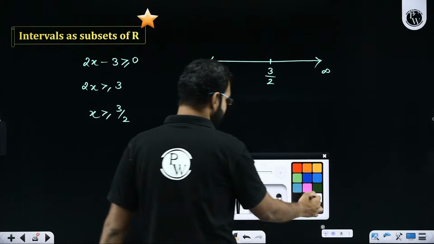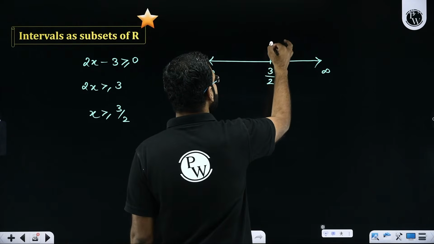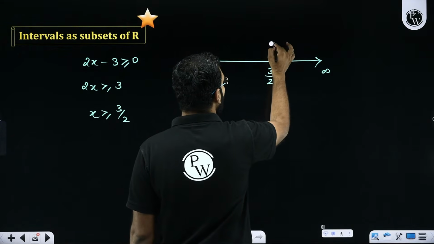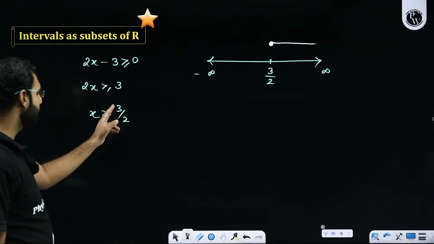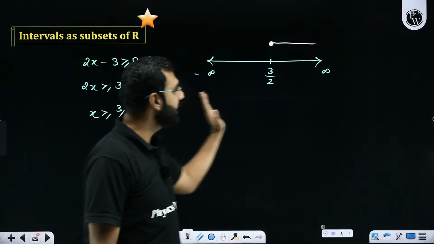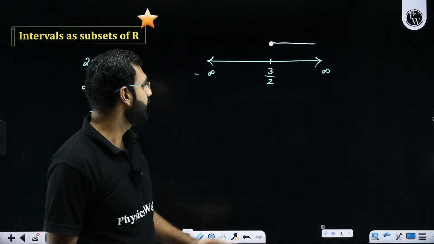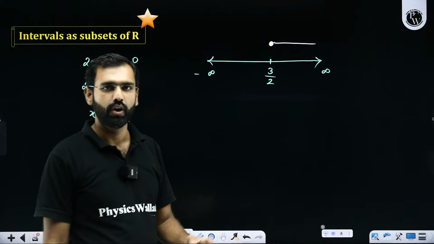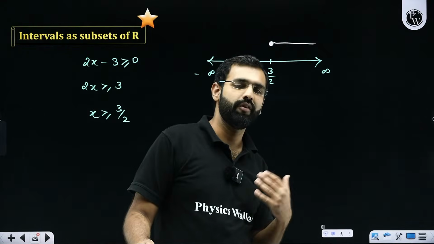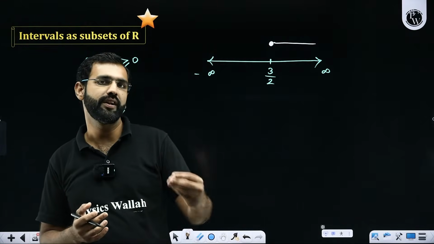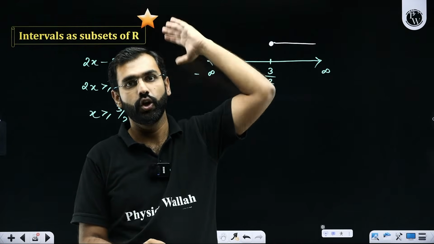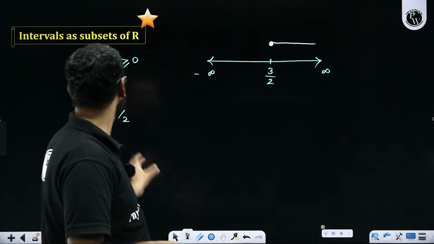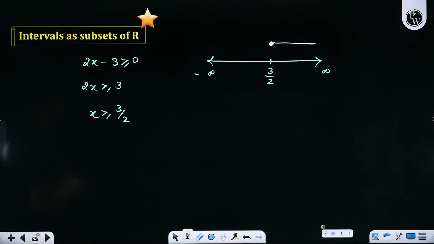I'll say this x can be taken as that you are taking 3 by 2 or all the numbers greater than 3 by 2, which means x can be either 3 by 2 or any number greater than 3 by 2. 3 by 2 is exactly 1.5, 1.55, 1.56, 1.57, 2, 3, 3.2, 3.8, 4, 5, 6, 7, 8, 9, 10 until infinity. All of these numbers will satisfy our inequality.